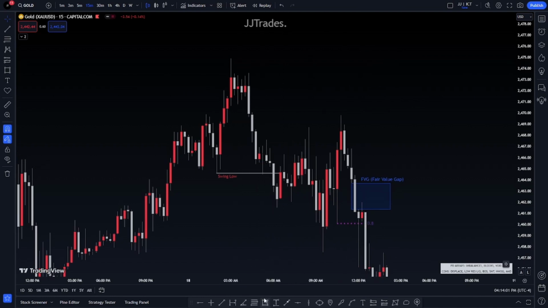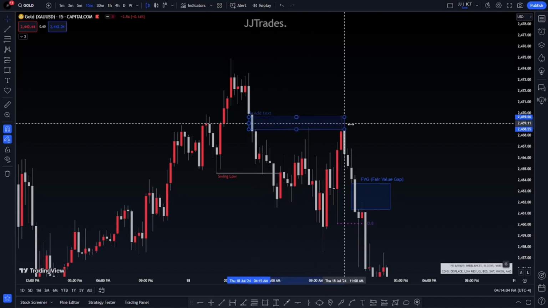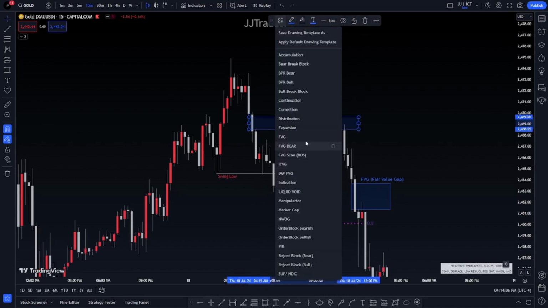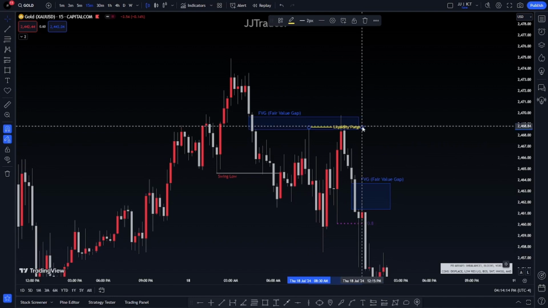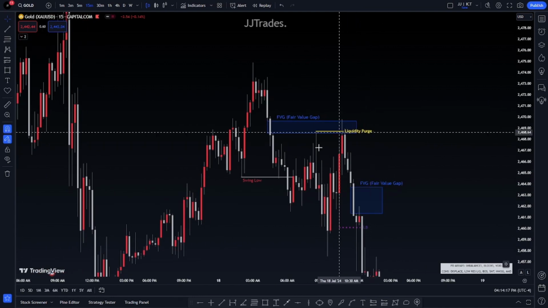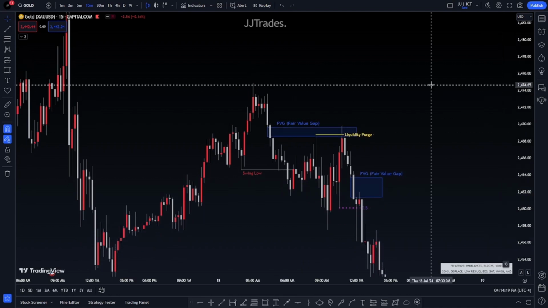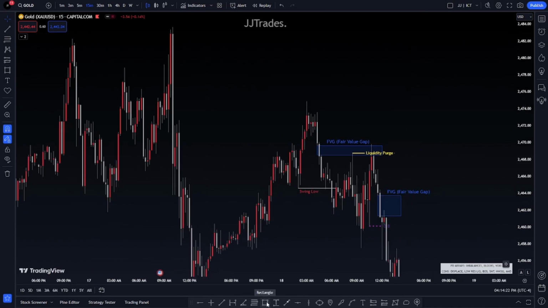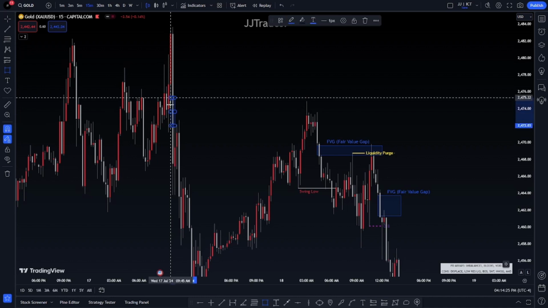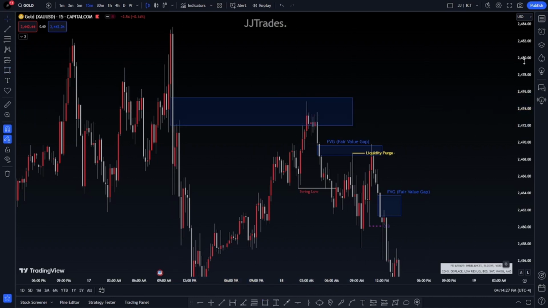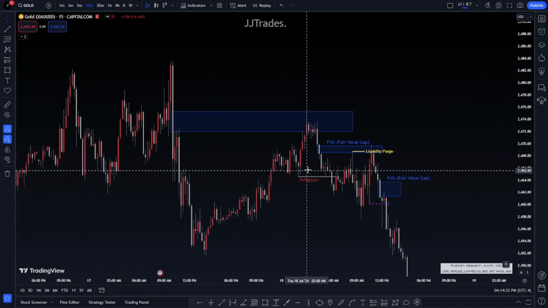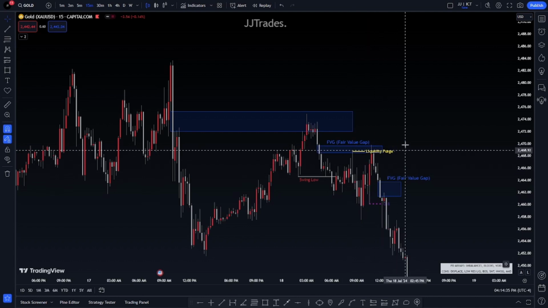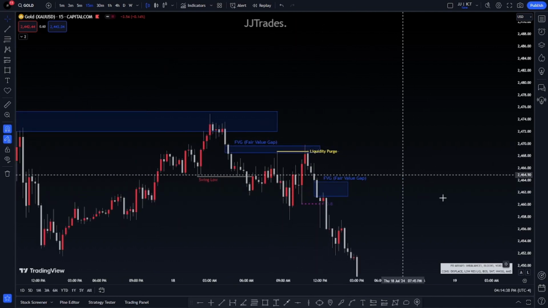So you have this break of structure. Price came to this fair value gap within the break of structure, so you'll be expecting some selling pressure. Okay, right here, this fair value gap. And then we had a turtle soup of this high here, which is a liquidity purge. So we had a quick liquidity purge of that high. So we had a break of structure with the liquidity purge, but the retracement before the break of structure came to this imbalance, or this change of state of delivery fair value gap here. We came and retested this. So it's a fair value gap retest, or a change of state of delivery retest following a break of structure with an internal range turtle soup, with a change of state of delivery confluence of the turtle soup.